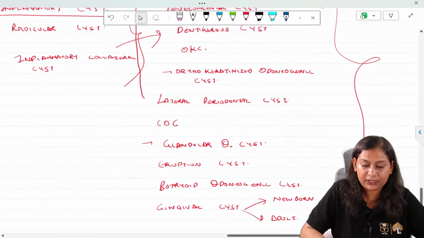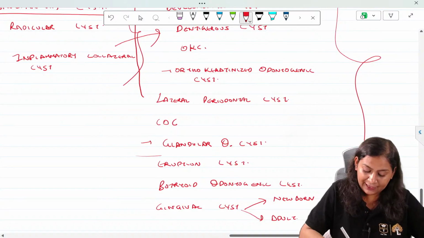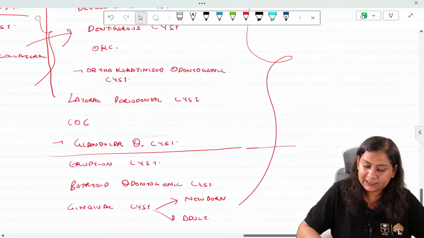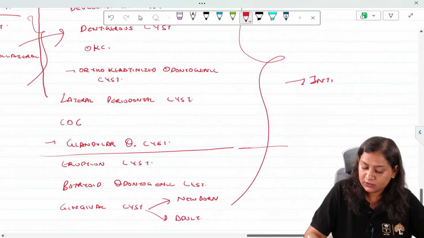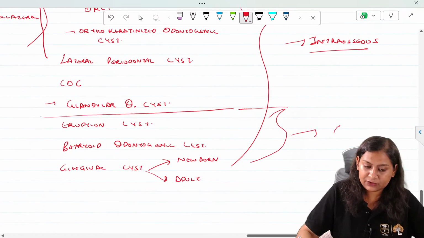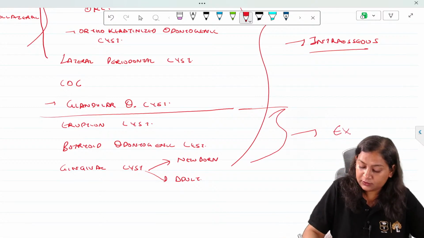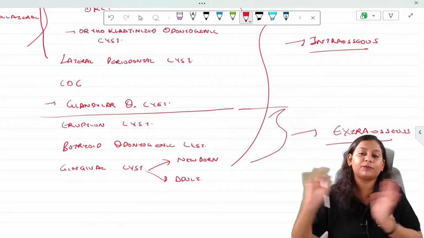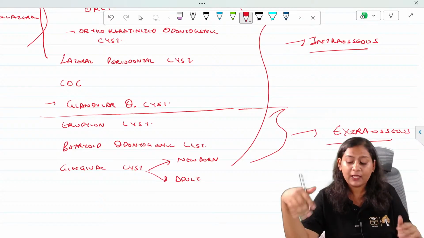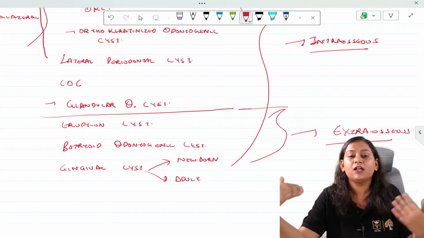Okay. Now the important point here is that till your glandular odontogenic cyst, it is intraosseous, meaning the cyst is present within the bone, while these others are extraosseous. Extraosseous means present away from the bone, not within the bone, meaning it is present in the soft tissue.